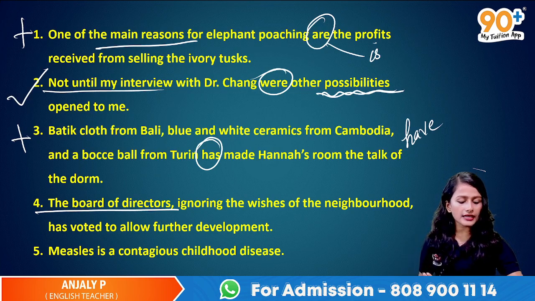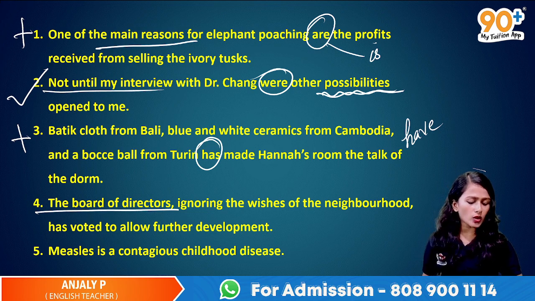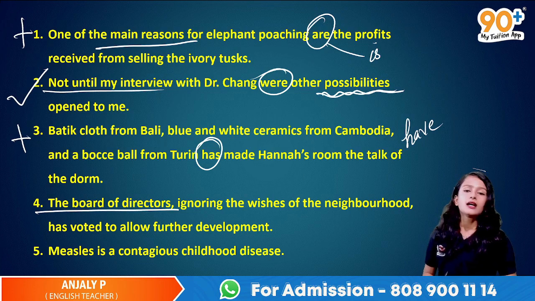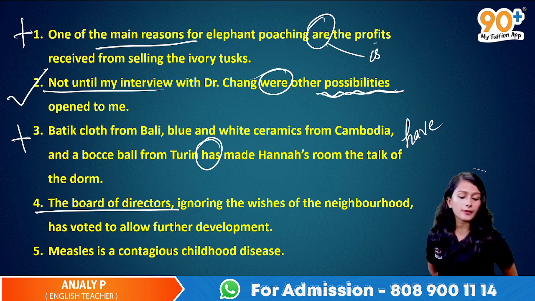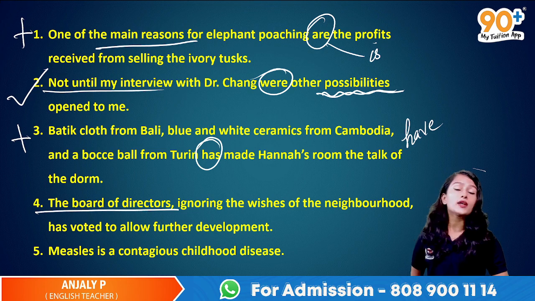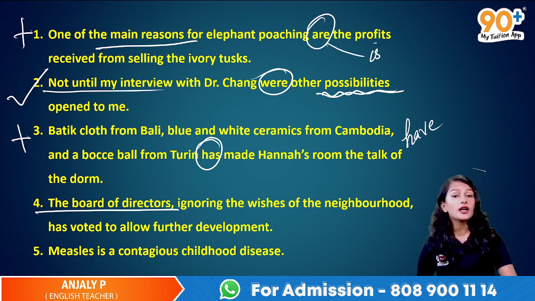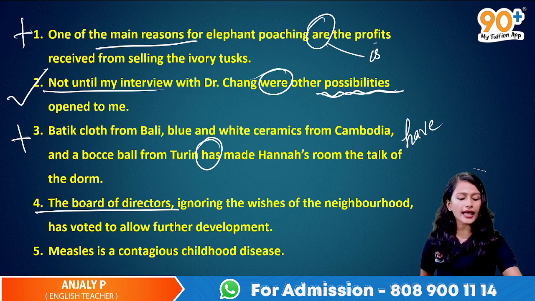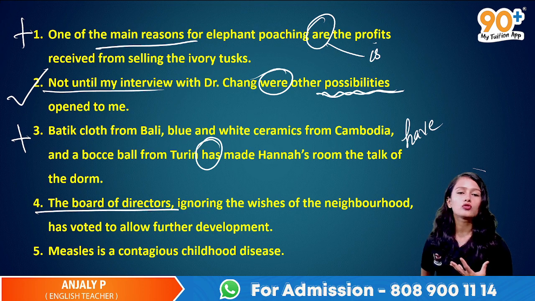Okay, the board of directors, they have voted, is what it says. So in their voting, ignoring the wishes of the neighborhood, they have voted to allow further development. How does their voting come out? It's actually a very important point. They vote as a group.